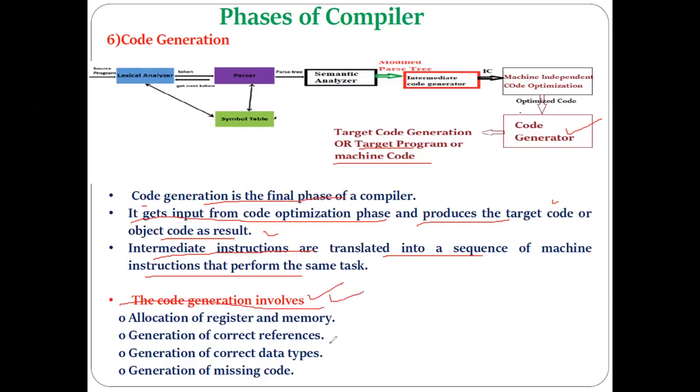These are allocation of registers and memory, generation of correct code references, generation of correct data types, and generation of missing code. Okay, so these are the different activities that have to be done by the code generation phase.